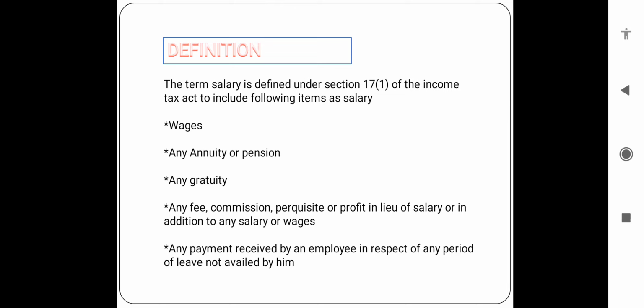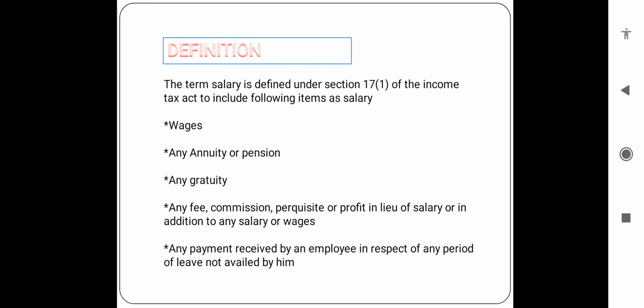Pension is nothing but the periodical payment received by an employee subsequent to their retirement, and it is paid on monthly basis or commuted value basis, that means periodical basis given by the employer. And also any gratuity is included under the salary.